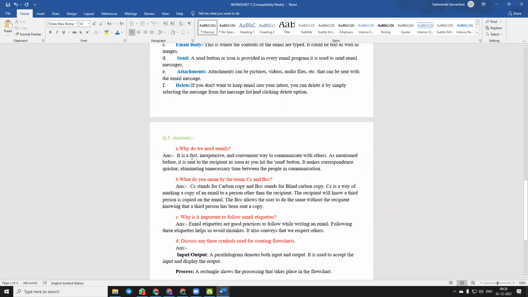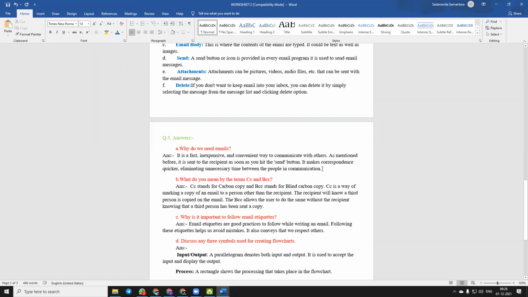It is a fast, inexpensive, and convenient way to communicate with others. As mentioned before, it is sent to the recipient as soon as you hit the send button. It makes correspondence quicker, eliminating unnecessary time between the people in communication.